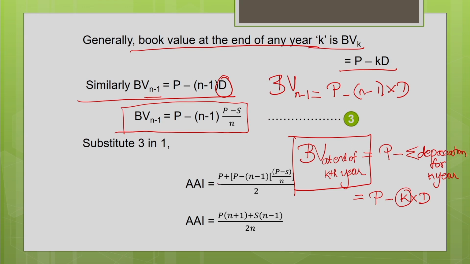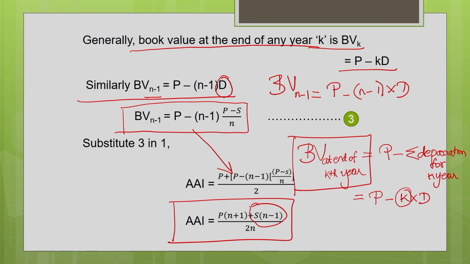So you will get P plus, instead of BV n minus 1, we substitute this one here: P minus n minus 1 into P minus S by n, divided by 2. You simplify it, and you will get the average value of the machine. We have to remember this formula: P into n plus 1 plus S into n minus 1, divided by 2n, to get the average value of the machine over its useful life n. Say if the salvage value of the machine is 0, then the S term will disappear. Your formula will become P into n plus 1 divided by 2n. That will give you the average value of the machine in case the salvage value is 0 at the end of the useful life of the machine.